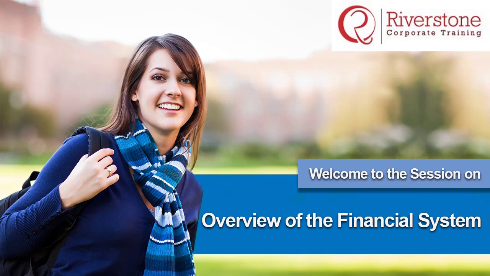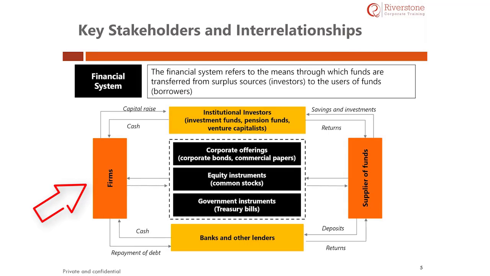Hello friends, welcome back. Now let us understand how a financial system looks like, who the different players are in it, and how it works. This picture or diagram explains well about the financial system.